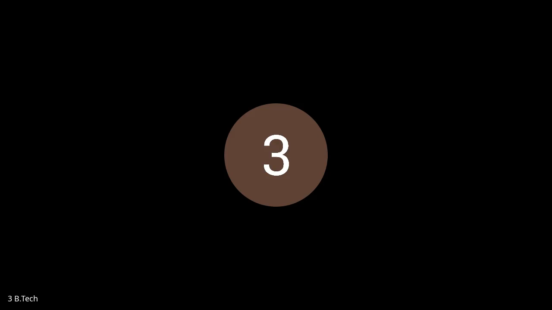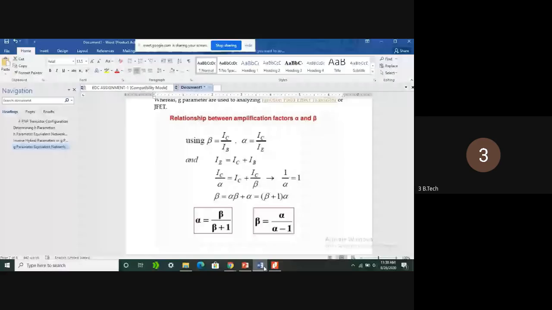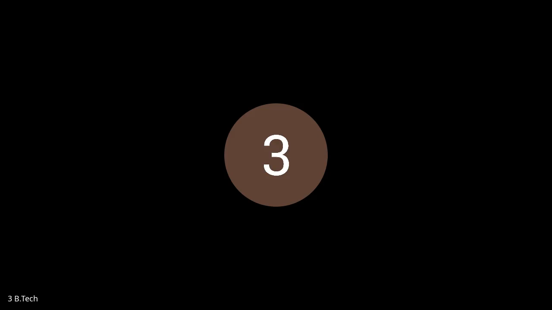Output current, in common emitter, is collected at the collector only. So the output current is the collector current IC. So this is the way we get beta. Beta is the common emitter current gain, output current IC by input current IB. So this is the relation between IC and IB: collector current is always equal to beta times IB.